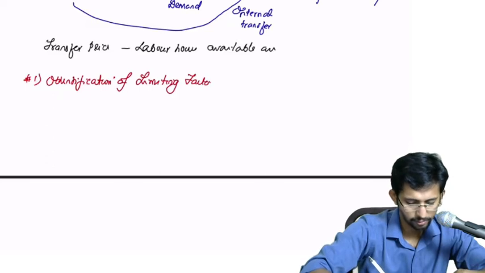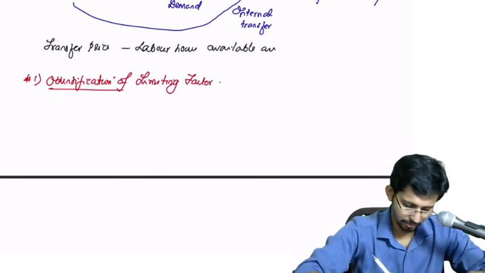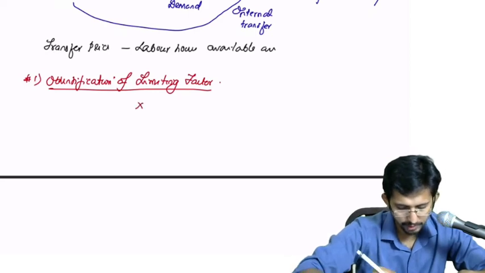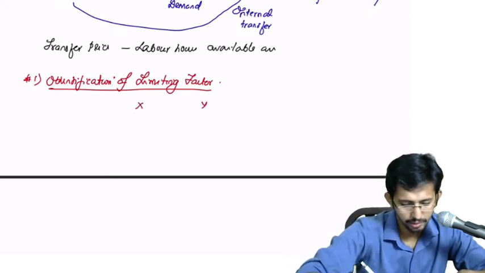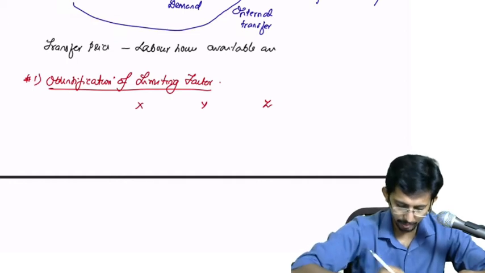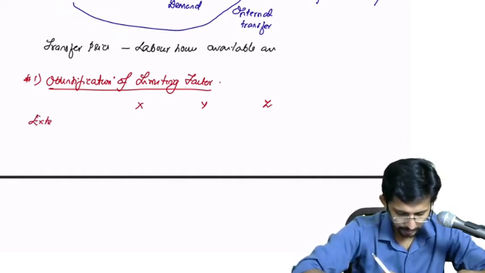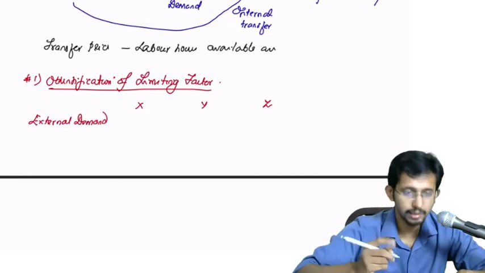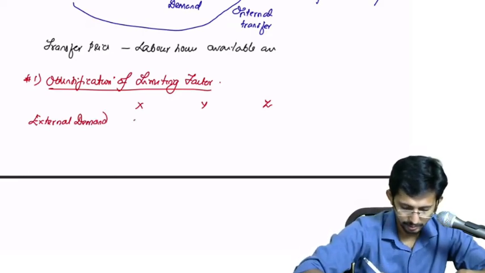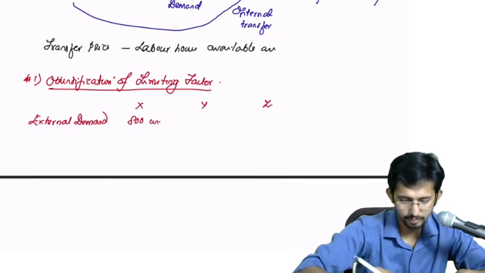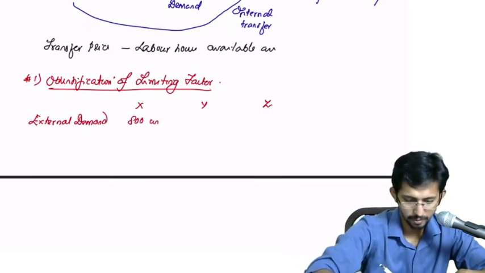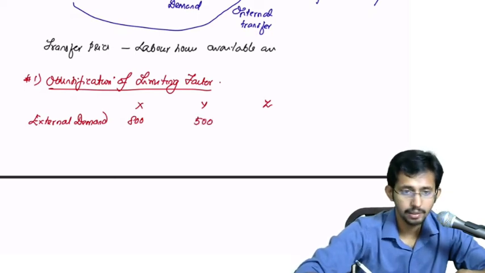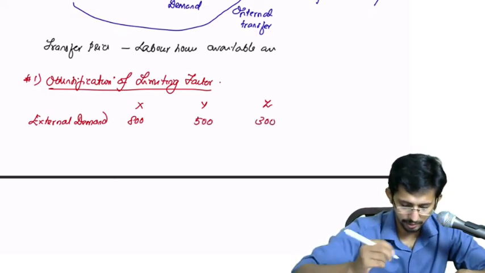Identification of limiting factor. Okay, you have three products X, Y, Z. So you can write external demand. External demand is 800 units, 800, then you have 500, and then you have 300.